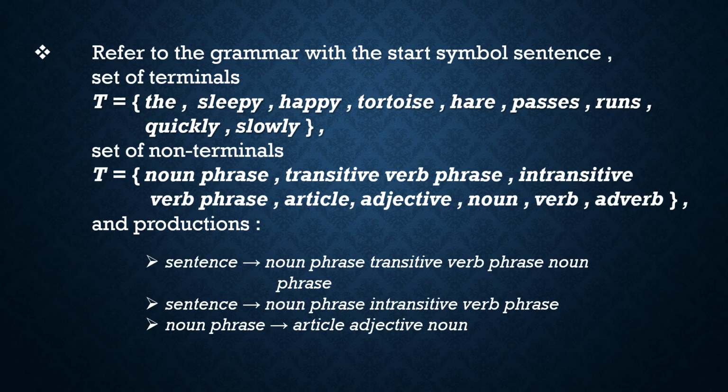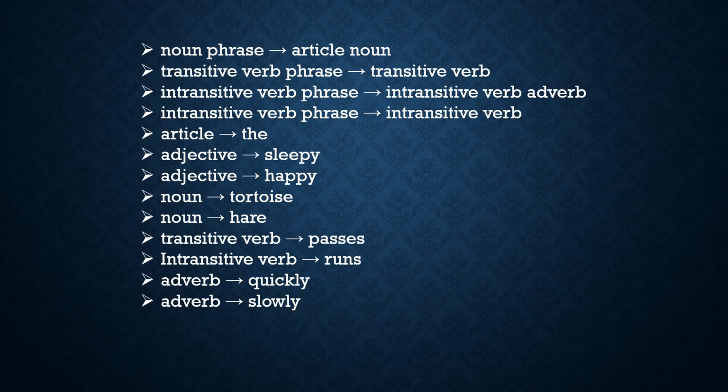Here, refer to the grammar with the start symbol sentence, the set of terminals: the, sleepy, happy, tortoise, hare, passes, runs, quickly, slowly. And the set of non-terminals are like that: noun phrase, transitive verb phrase, intransitive verb phrase, article, adjective, noun, verb, adverb. The productions: sentence to noun phrase transitive verb phrase noun phrase, sentence to noun phrase intransitive verb phrase, noun phrase to article adjective noun, and many more like that.